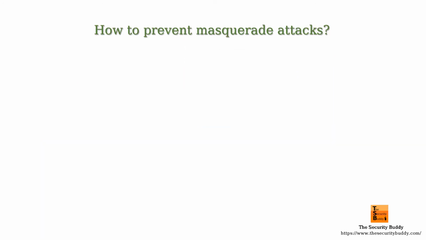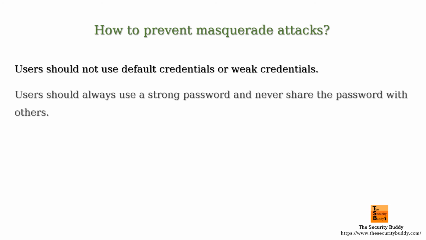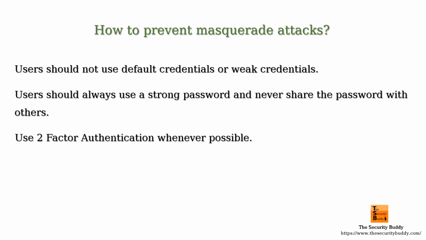How to prevent masquerade attacks? Users should not use default credentials or weak credentials. Users should always use a strong password and never share the password with others. Use two-factor authentication whenever possible. If a user uses two-factor authentication, then attackers cannot access the account of the user even if they have access to the password of the user, provided the attackers do not have access to the other factor of authentication.